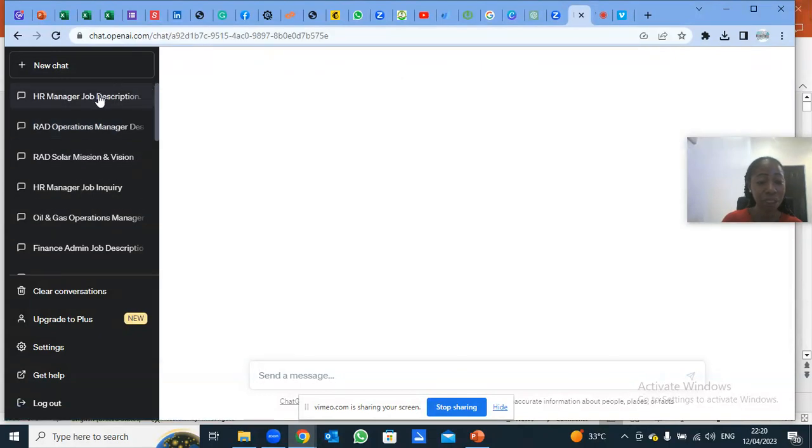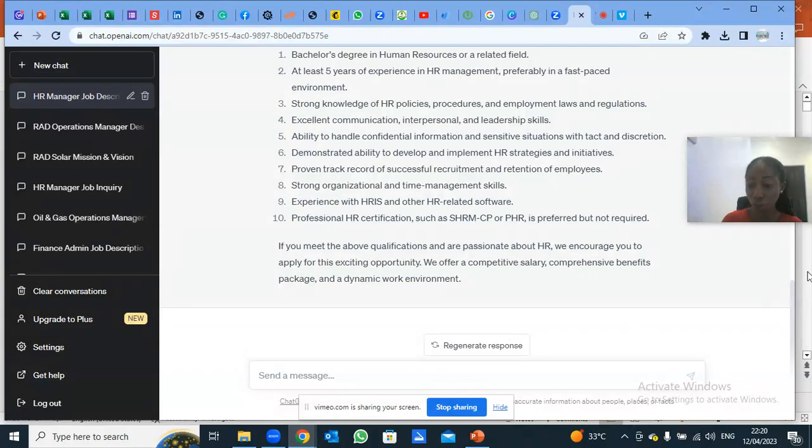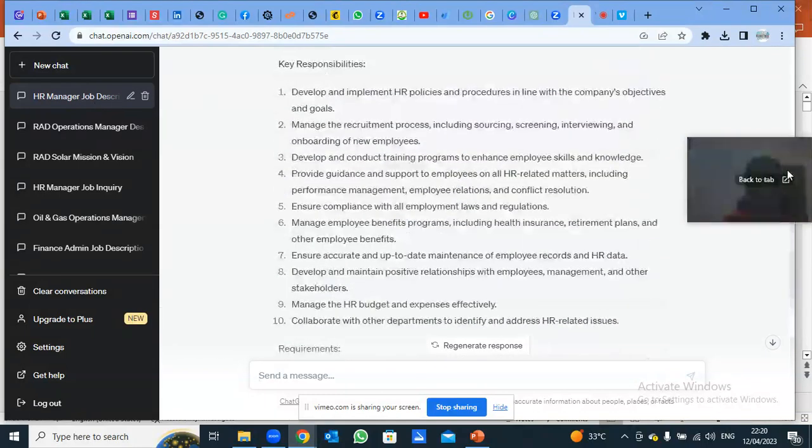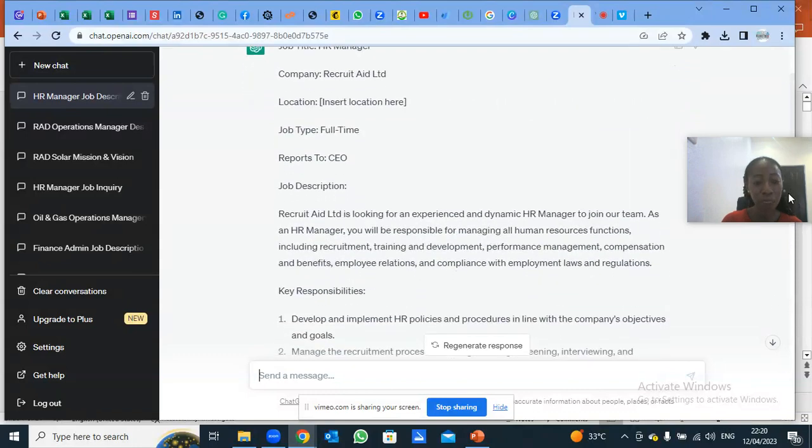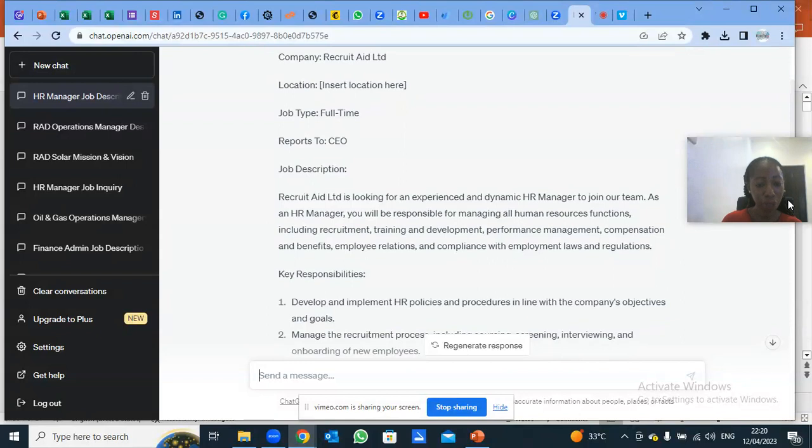When GPT is not giving you what you need, just tell GPT, okay, you are giving me this, but you need to give me more. Look, it did not give me anything about Recruit Aid Limited.